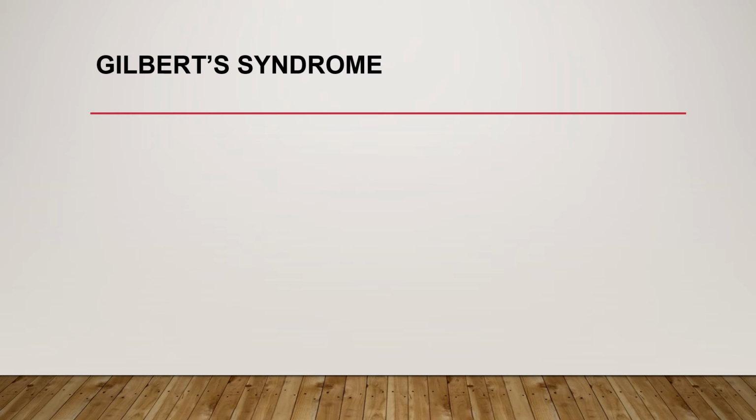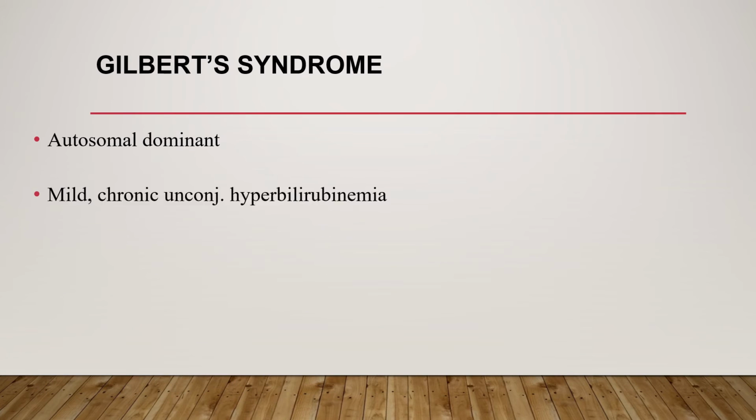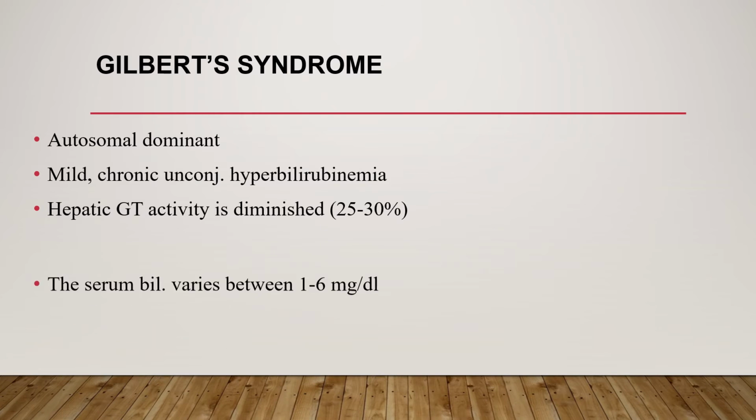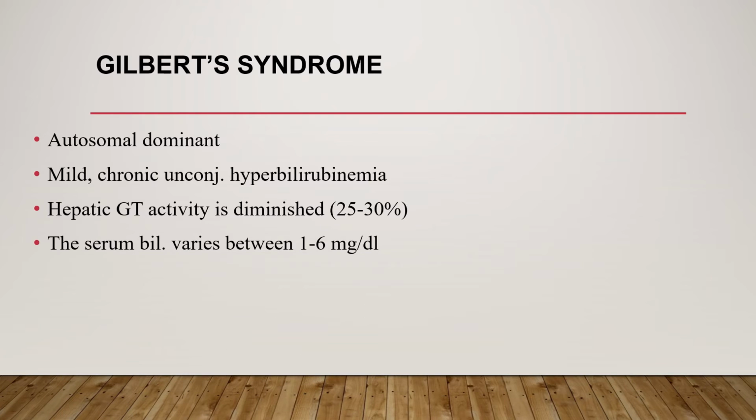The other is Gilbert syndrome. This is also a hereditary disorder, and it is autosomal dominant. In this case, mild chronic unconjugated hyperbilirubinemia occurs, and hepatic glucuronyl transferase activity is diminished to 25 to 30%, and the serum bilirubin varies between 1 to 6 mg per dl.